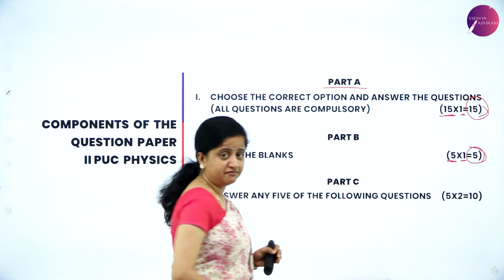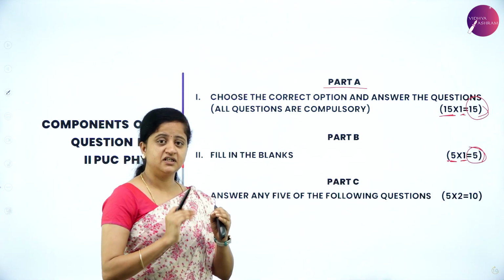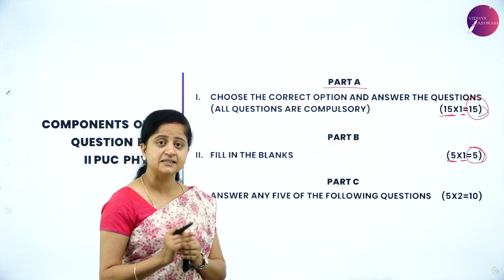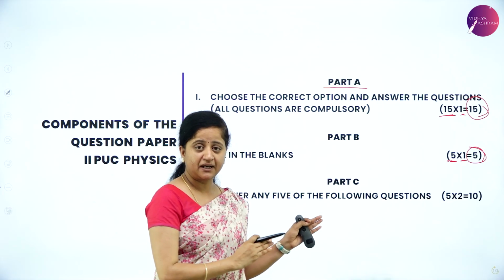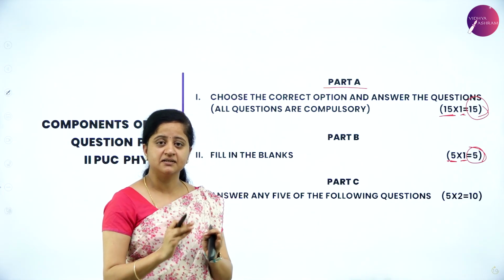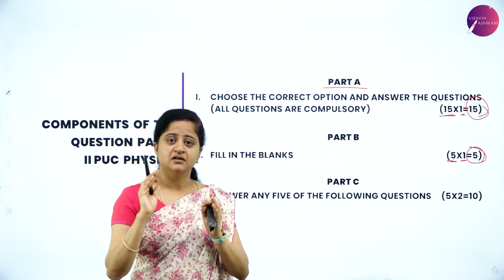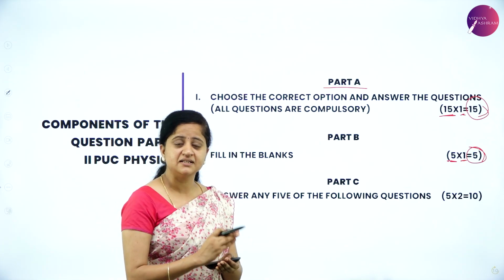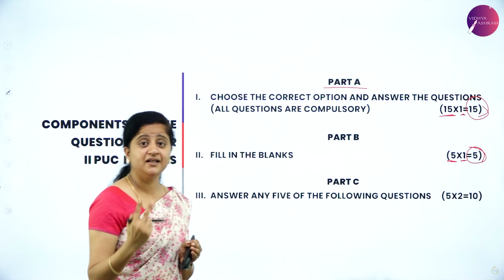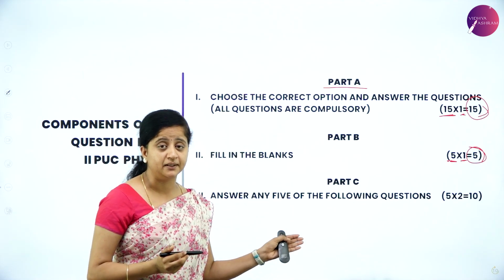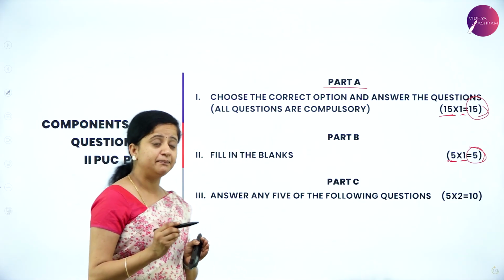So total 5 marks. Those who are looking just to pass, 21 is the minimum marks to get through the subject. Because it is a practical subject, you will be having a question paper for 70 marks. So out of 70, 21 is the passing marks. From these 2 parts only, you will be getting 20 marks if everything is proper. So it is very important to prepare well.